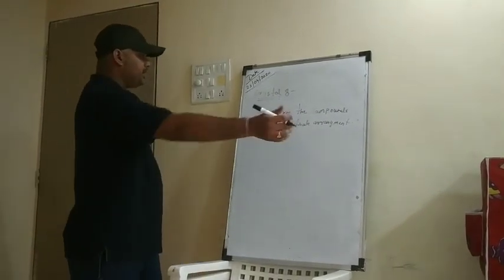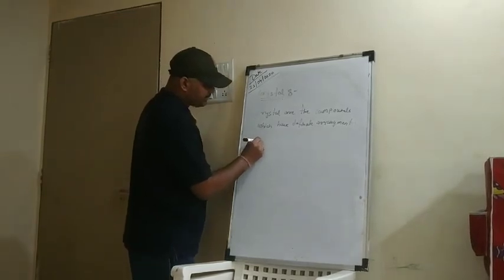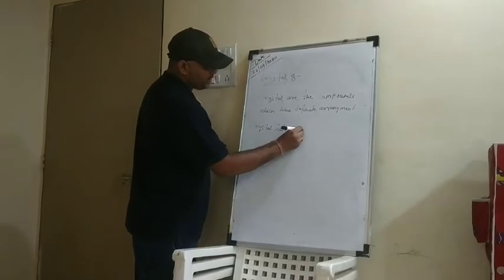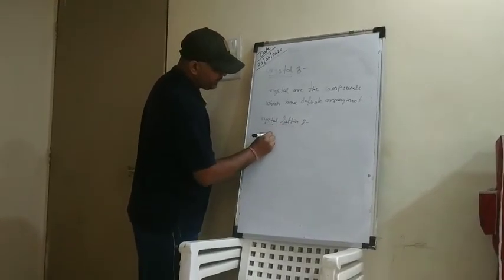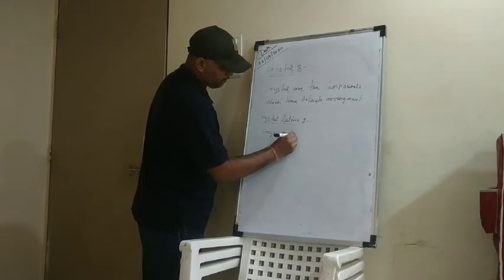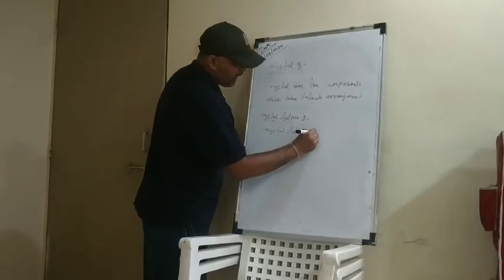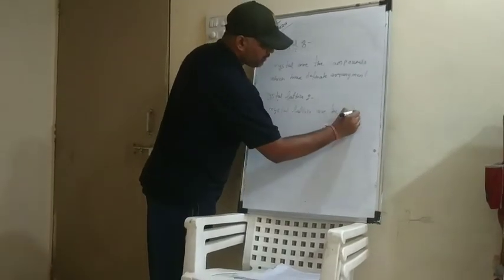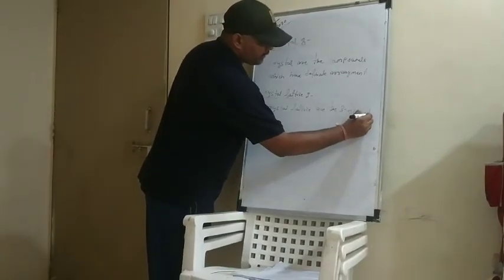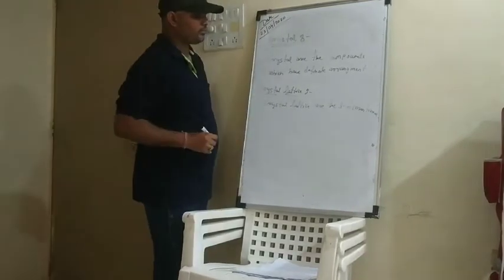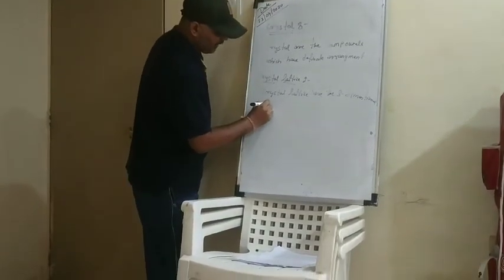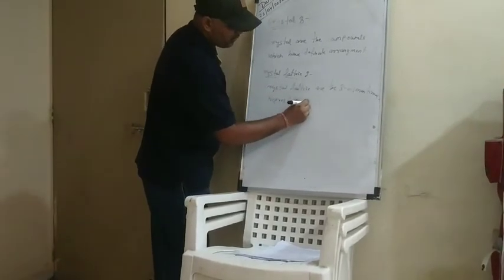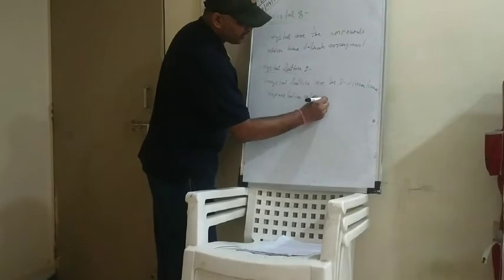So in this case, we will also see crystal lattice. Crystal lattice are the three-dimensional representation of points.